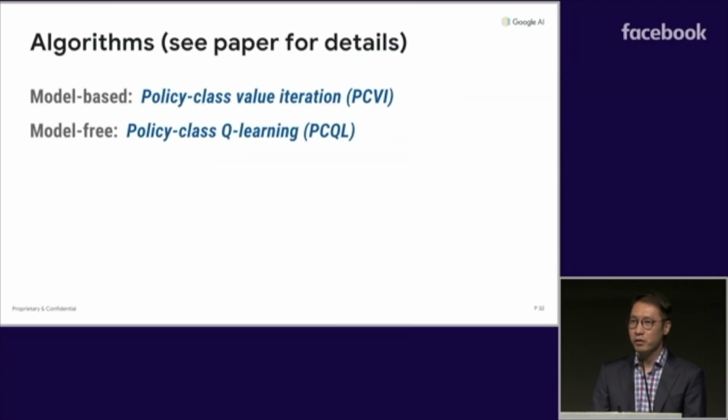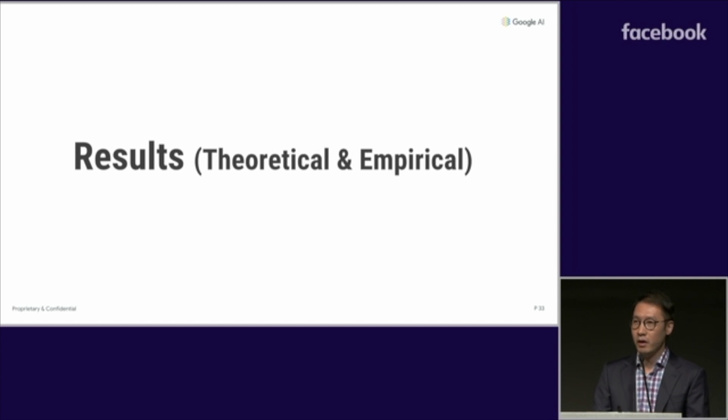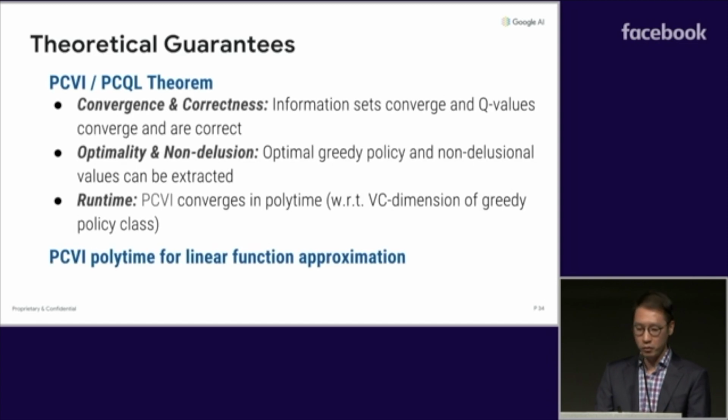Now, it's easy to turn this intuition into an algorithm in a model-based setting, which we call policy class value iteration. And in a model-free setting, we just need to do sample-based backup instead to get policy class Q-learning. So what can we say about these algorithms? Well, I'll refer you to the paper for more details. But roughly speaking, we can show the following.